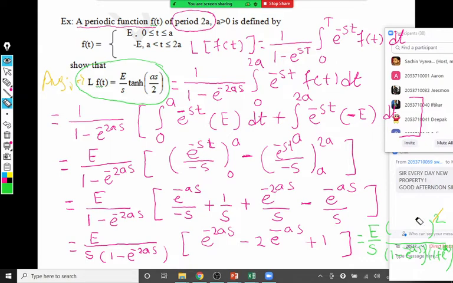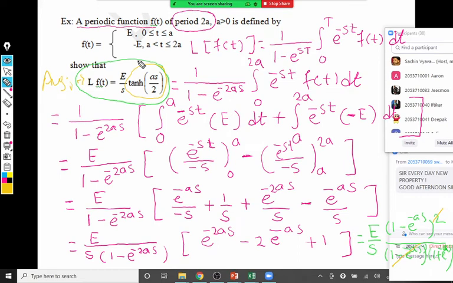This is 1 minus e raised to minus as bracket square, and now the term that gets cancelled is this one, this and that. The numerator left is 1 minus e raised to minus as upon 1 plus e raised to minus as, which is tan hyperbolic as by 2. Okay, so next step you can write the required answer.